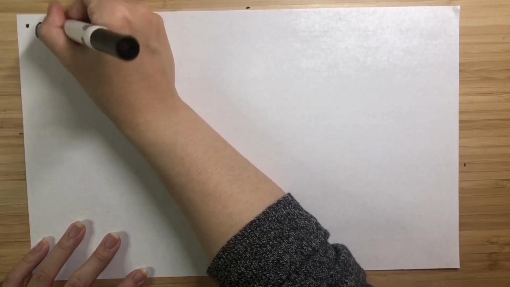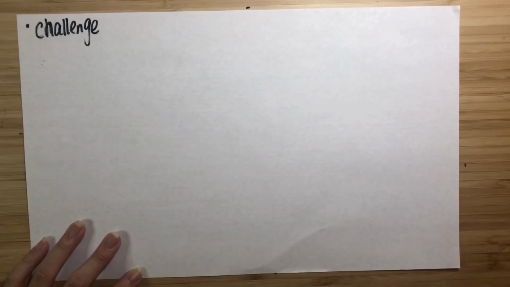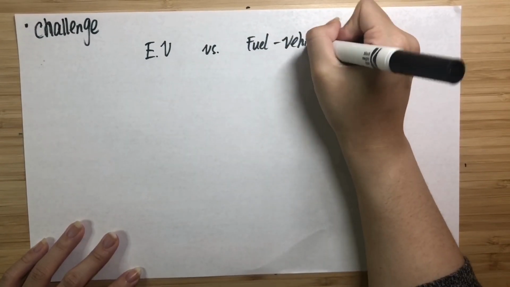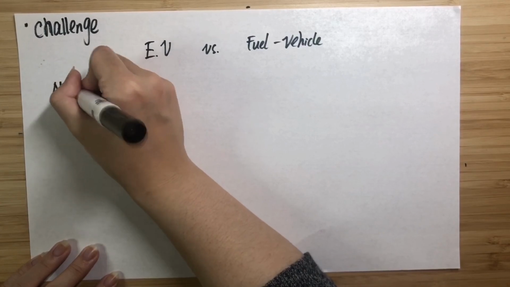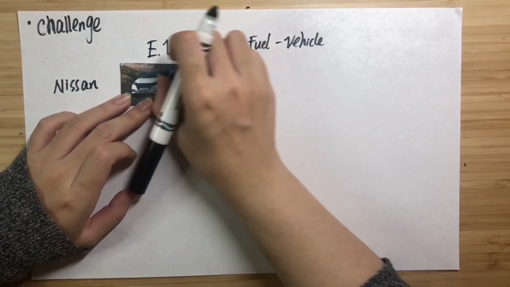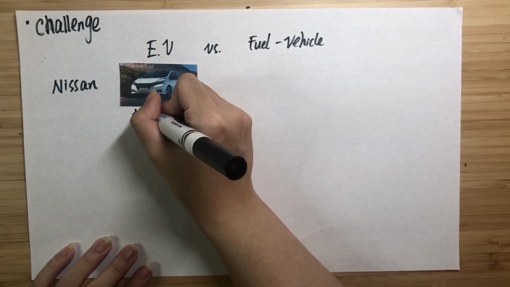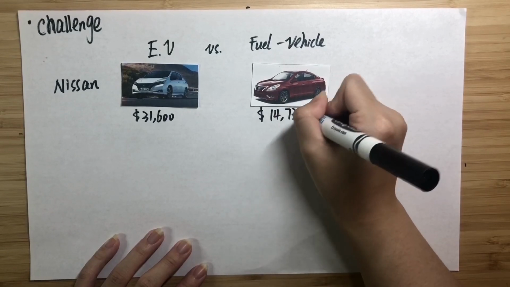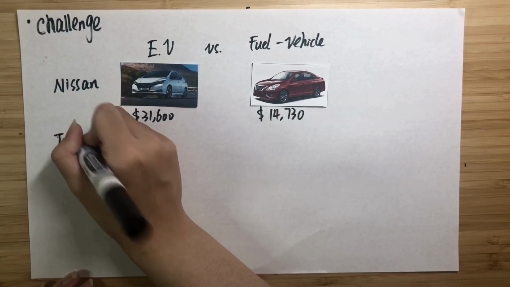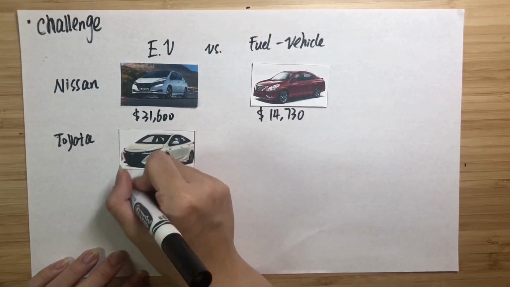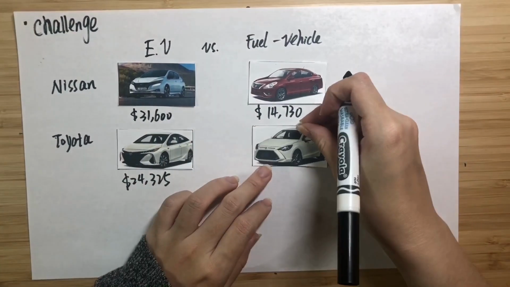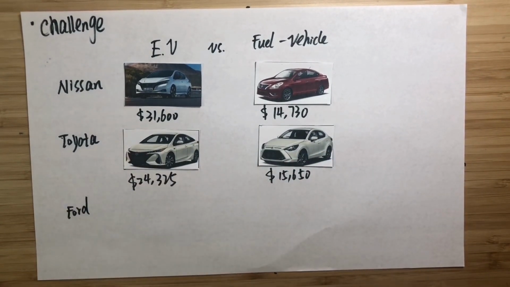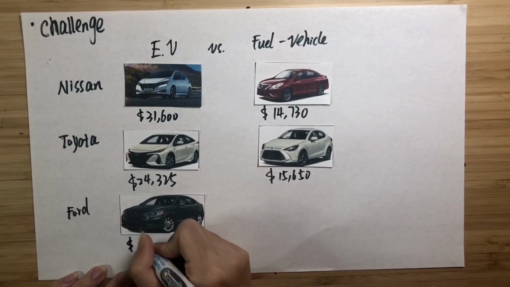So finally, we'll talk about challenges. I think the main challenges of electric vehicle systems are first, the high cost of EVs, and second, the lack of charging facilities. Well, this table is a price comparison between electric vehicles and gasoline-powered vehicles. I chose different models from 4 different companies. I think it is really obvious that the electric cars are basically 2 to 3 times more expensive than gasoline-powered vehicles. I thought the reason why EVs are so expensive is that EVs need to be loaded with a large number of batteries to provide sufficient power.